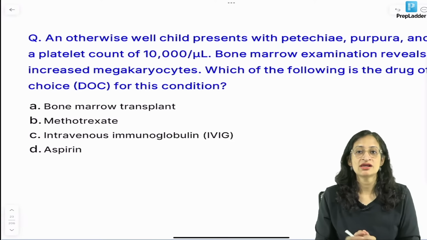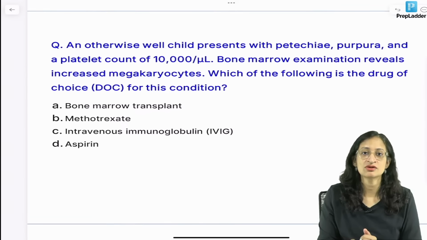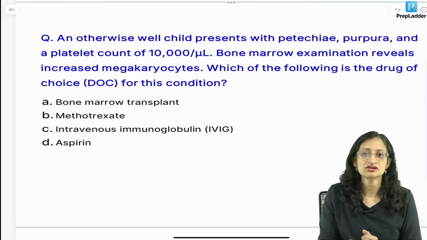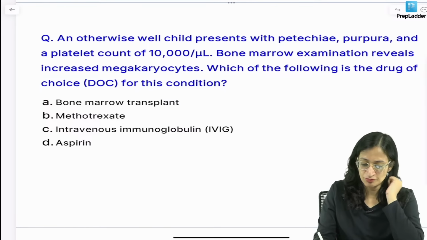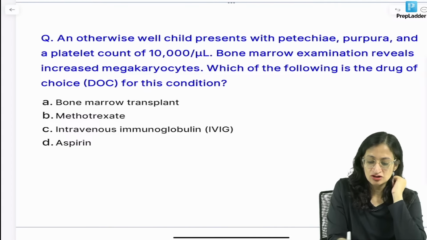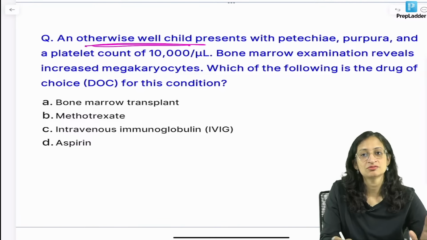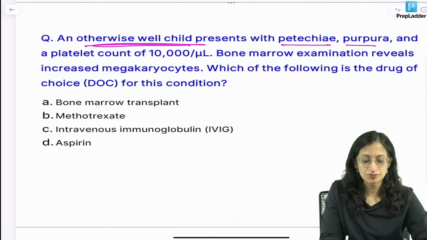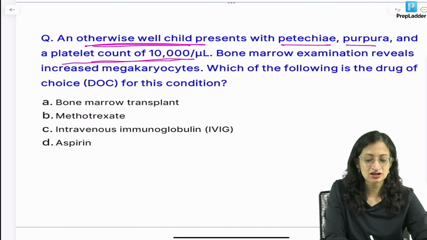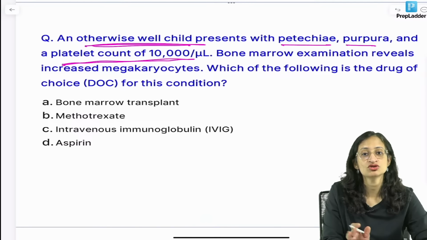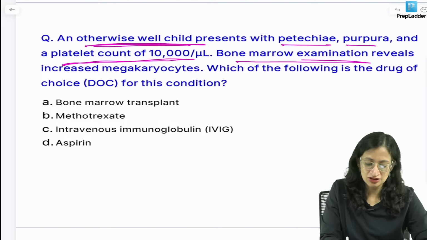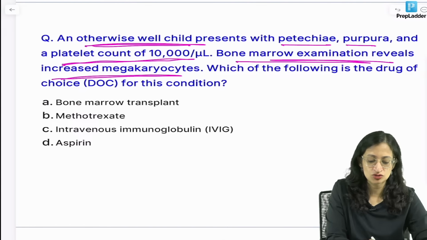An otherwise well child presents with petechiae, purpura. So, well child is a very important fact here. Well child, okay, not a sick looking child. Presents with petechiae, purpura and a platelet count of 10,000. So, there is severe thrombocytopenia. Bone marrow examination reveals increased megakaryocytes. Which of the following is the drug of choice?